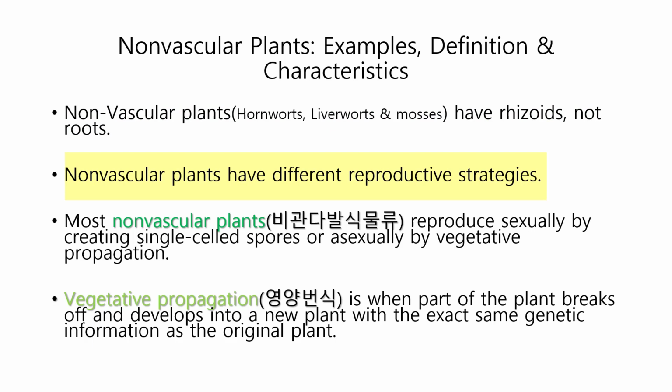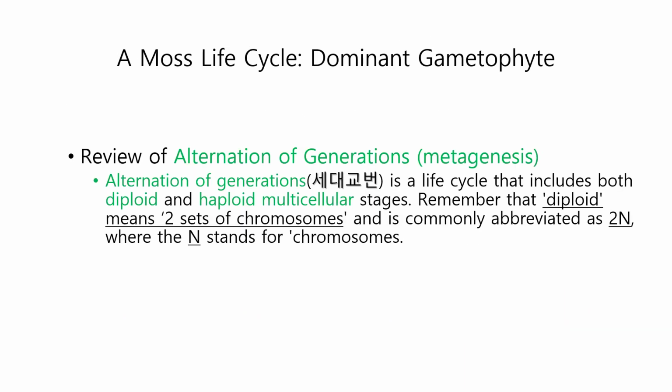Non-vascular plants have different reproductive strategies. Non-vascular plants reproduce sexually by creating single-celled spores or asexually by vegetative propagation. Vegetative propagation is when part of the plant breaks off and develops into a new plant with the exact same genetic information as the original plant. So let's have a look at the alternation of generations.